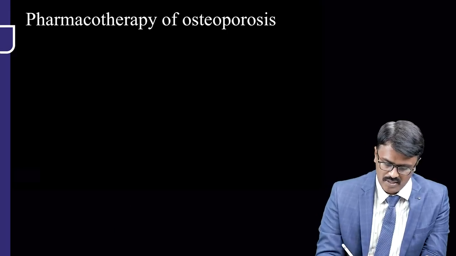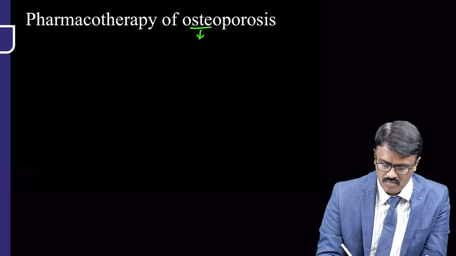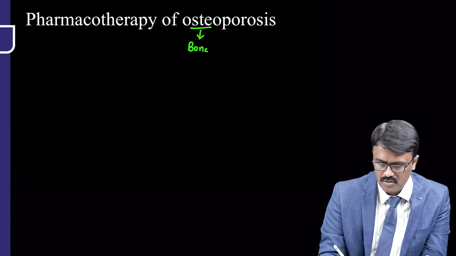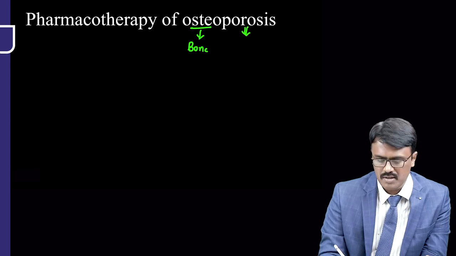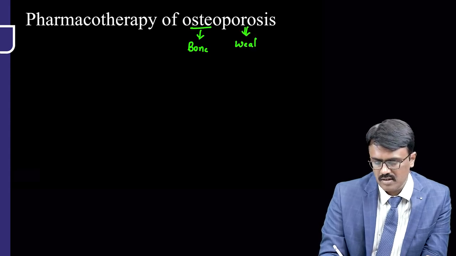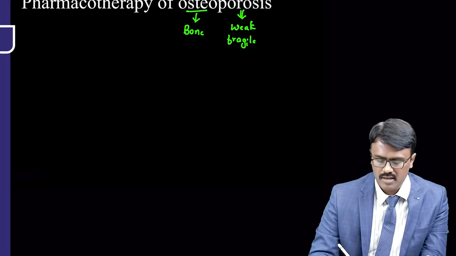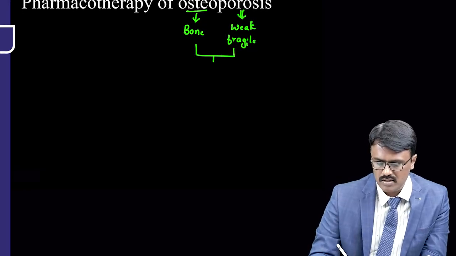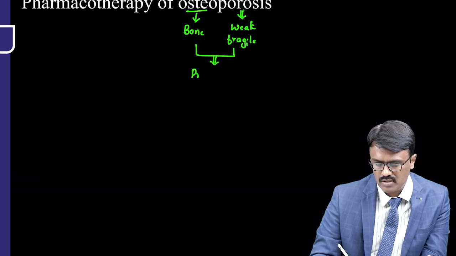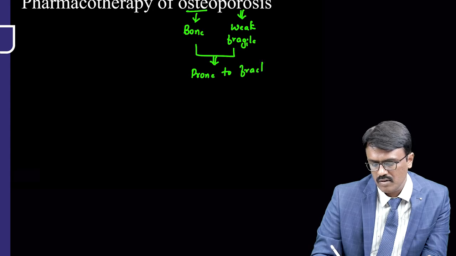So osteoporosis, the name itself is telling you, osteo means bone and porosis means the bone has become porous, that means it is weak and fragile. So what is the problem if the bone is weak and fragile? It is prone for fractures. The bone is prone to fractures.